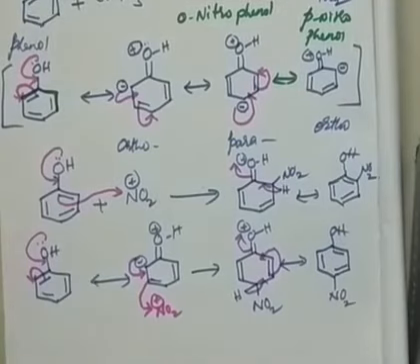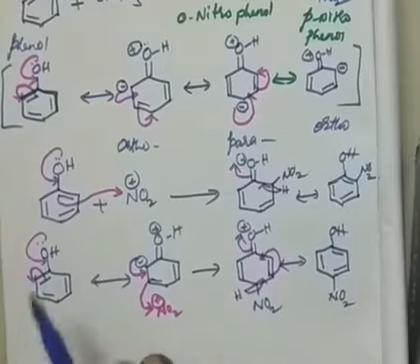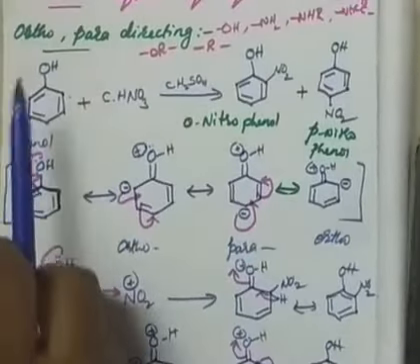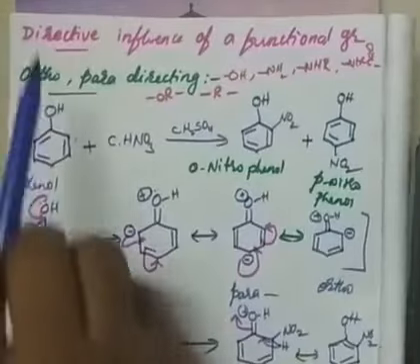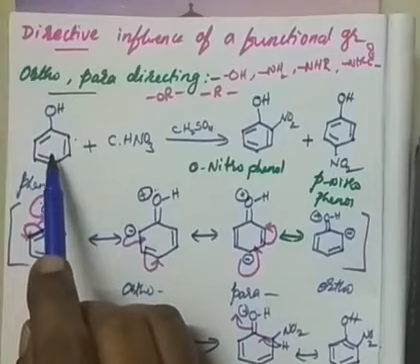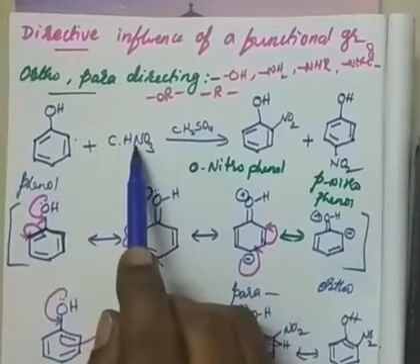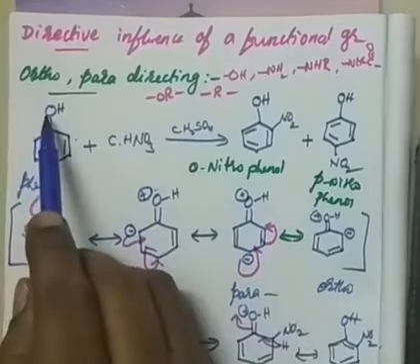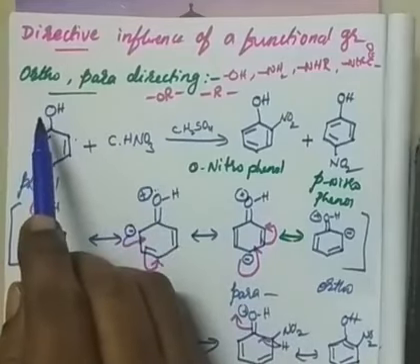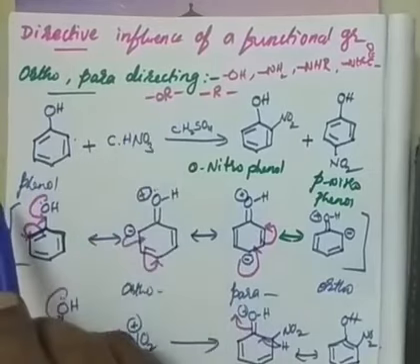See here, is there any chance onto the meta position you get a negative charge? No, correct? Therefore, the meta position is not formed, only ortho and para positions are formed. Therefore, it is called an ortho-para directing group. This is called the directive influence of a functional group. I repeat again, if a mono-substituted benzene is there, electrophilic substitution will be directed by the functional group which is already present. And these are of two types. One is ortho-para-directing, another is meta-directing.